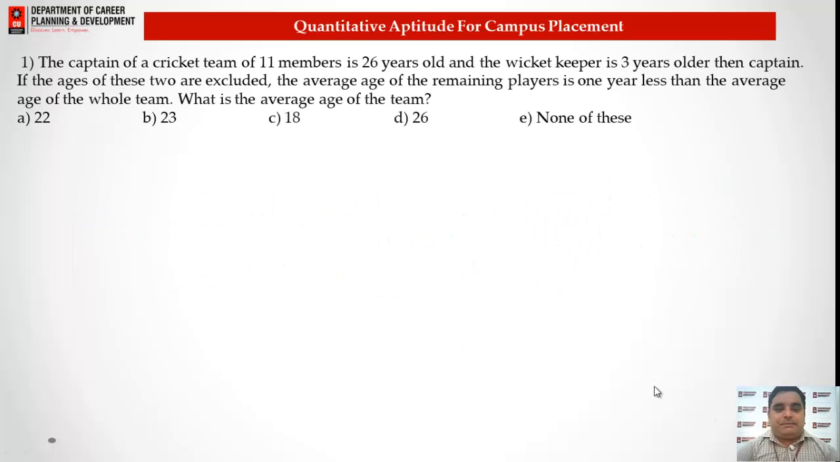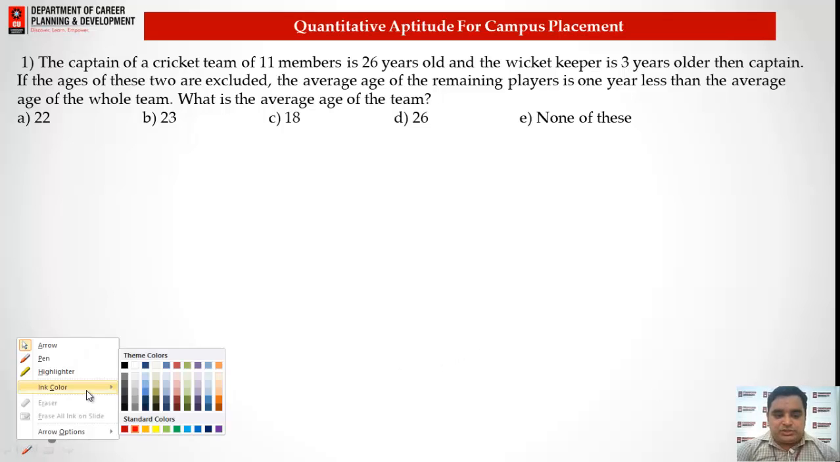The question says the captain of the cricket team of 11 members is 26 years of age and the wicketkeeper is 3 years older than the captain. If the ages of these two are excluded, the average age of the remaining players is 1 year less than the average age of the whole team. So what is the average age of the team? Let me tell you how to do this question.